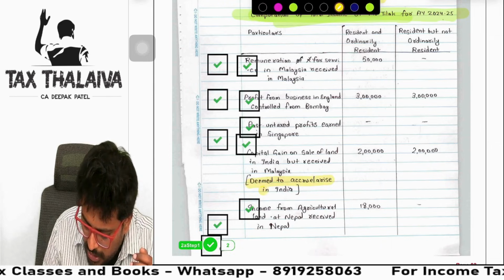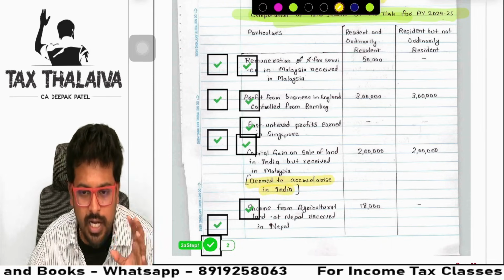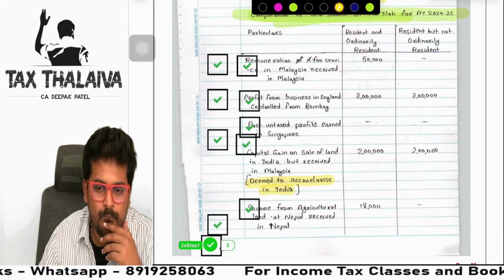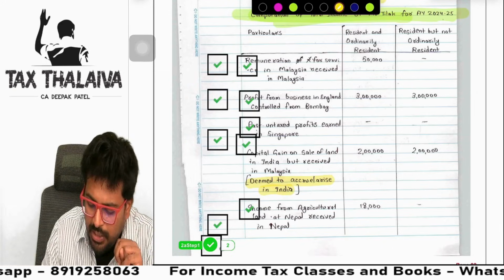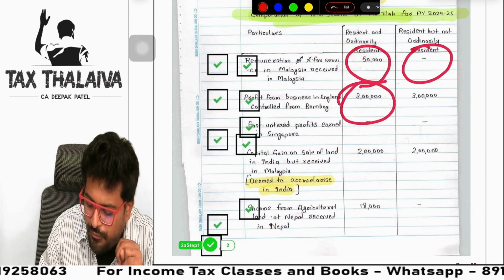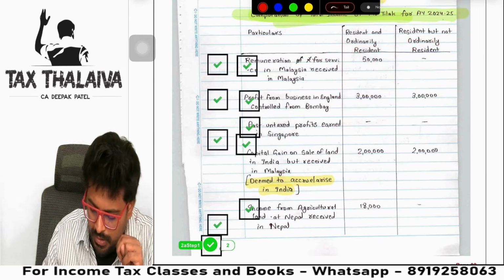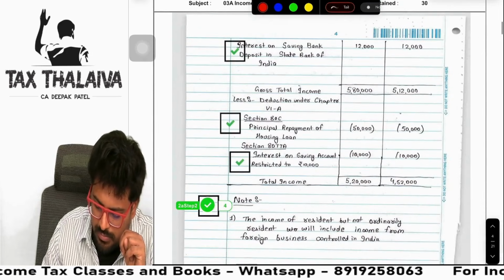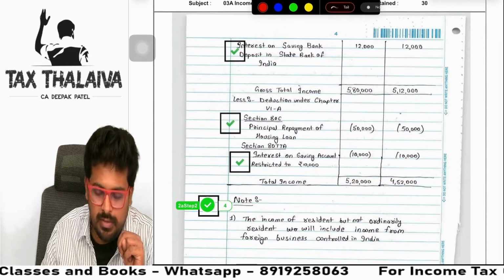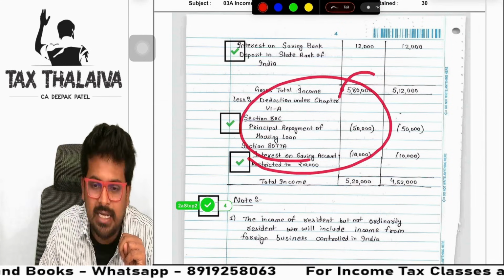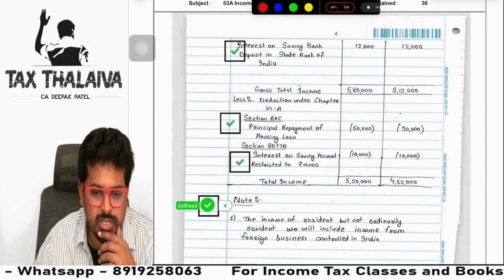Deemed to accrue or arise in India. That's all he wrote. He did not write one paragraph on that. I'll show the difference. And he did not even explain why he is adding this 50,000 or whatever. See here, he wrote only one note. That's all. Rest all, direct answer. Sir, why did he write like this? There are no proper notes here.